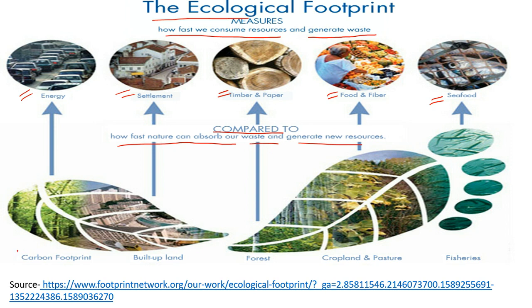From where is this coming? Carbon footprint, built up land, forest, cropland and pasture, fishery. So this diagram clearly explains how the ecological footprint measures in comparison with how fast nature can absorb our waste and generate new resources.